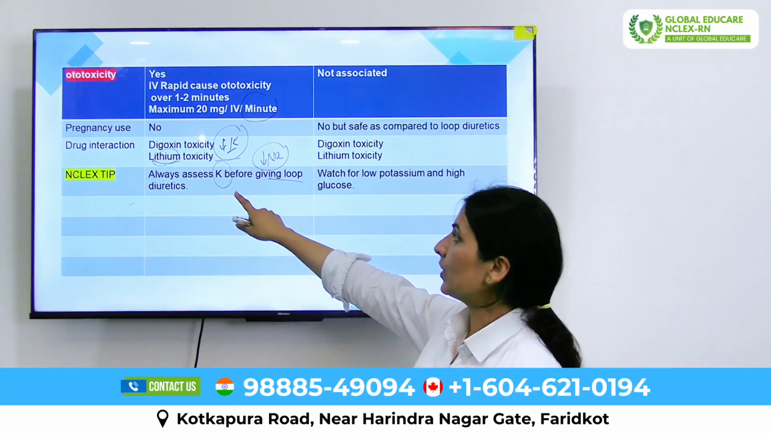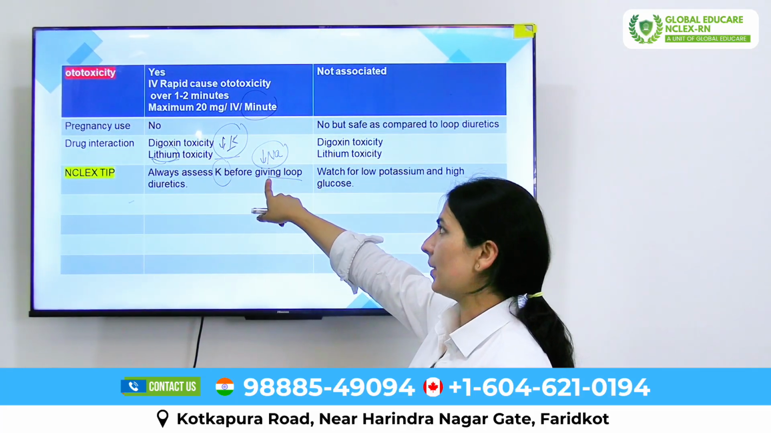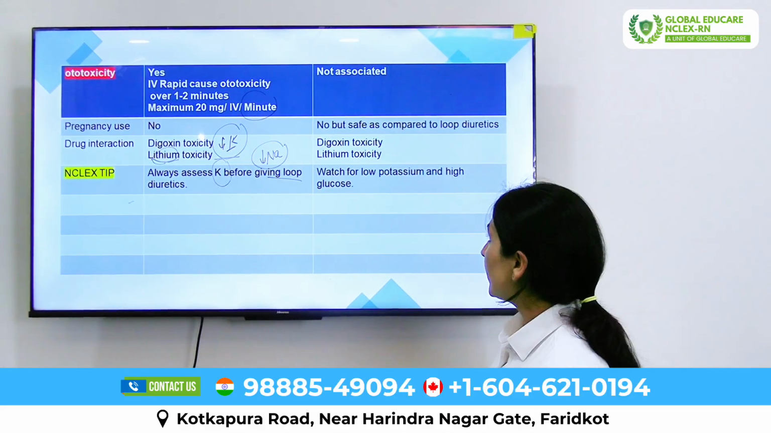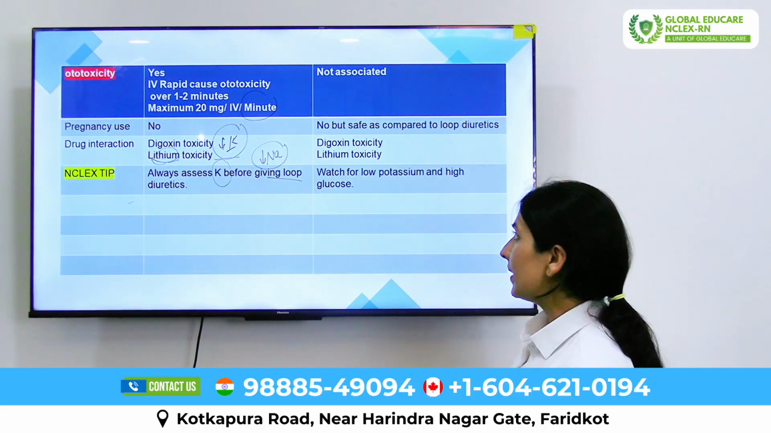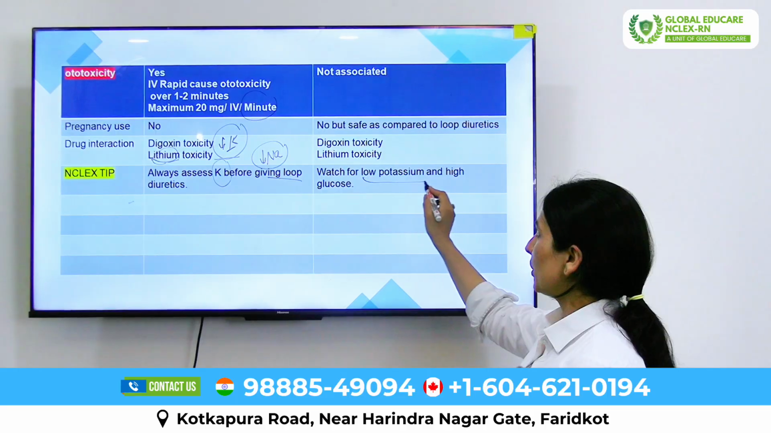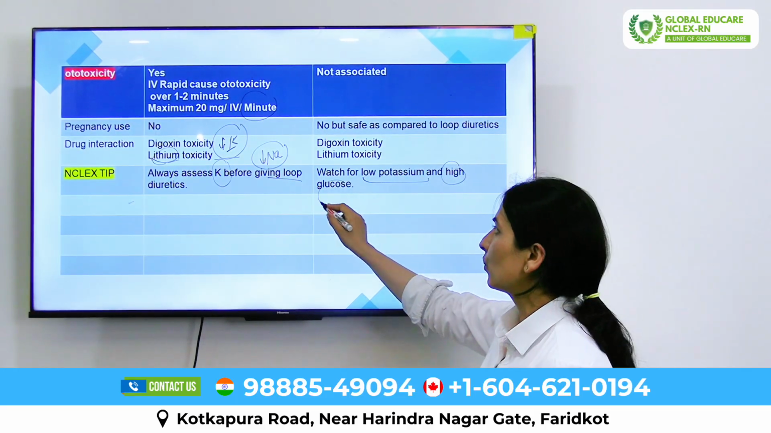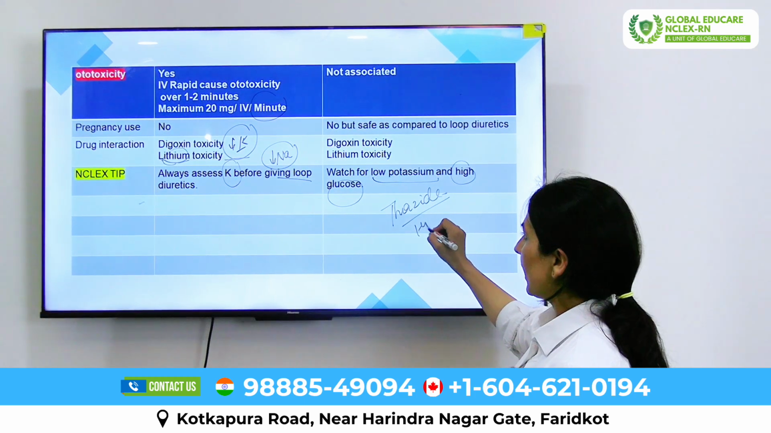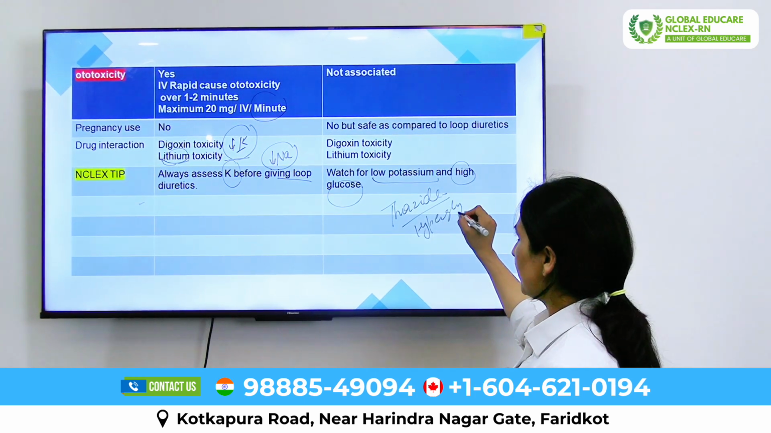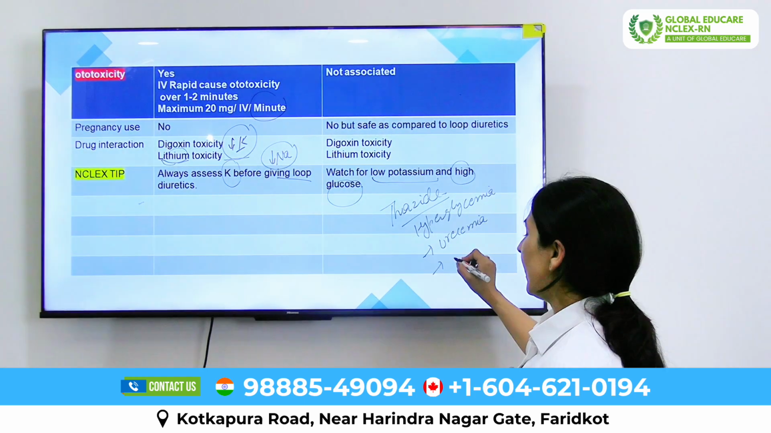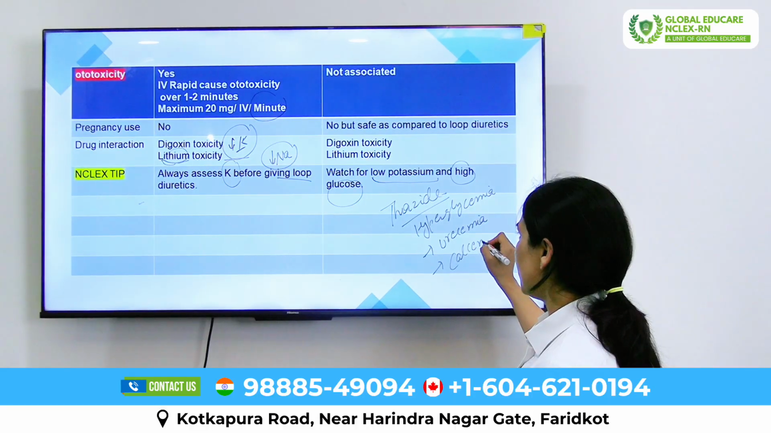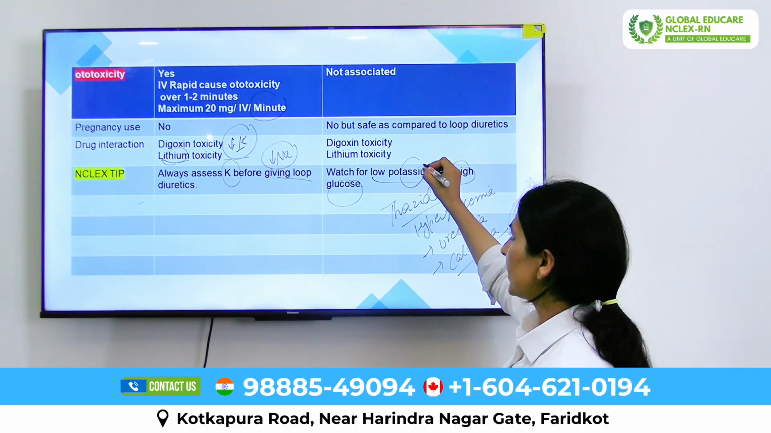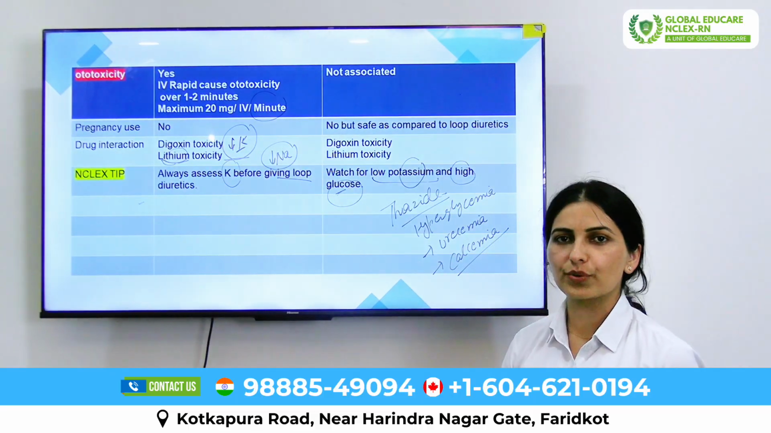So this is the reason, always check potassium level before administering loop diuretic to the patient. In thiazide diuretics, watch for low potassium and high glucose, because thiazide diuretics cause hyperglycemia, hyperuricemia and hypercalcemia. So this is the reason, carefully watch for the level of potassium and the level of blood sugar.